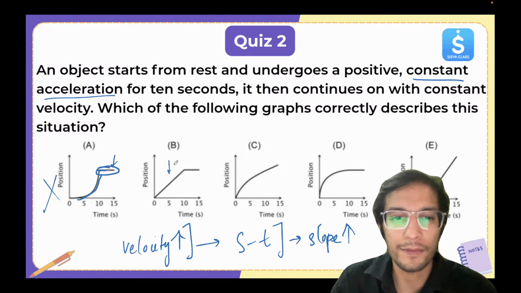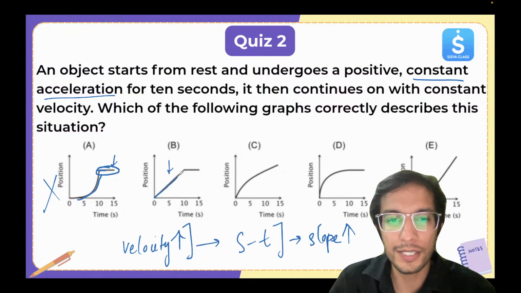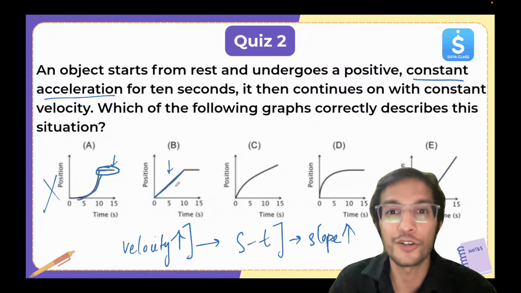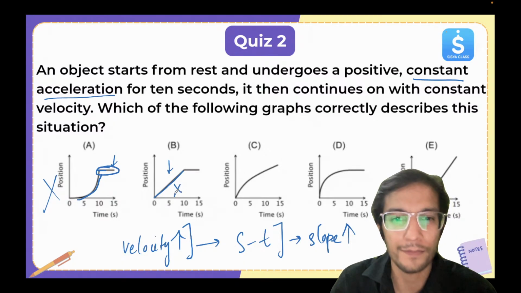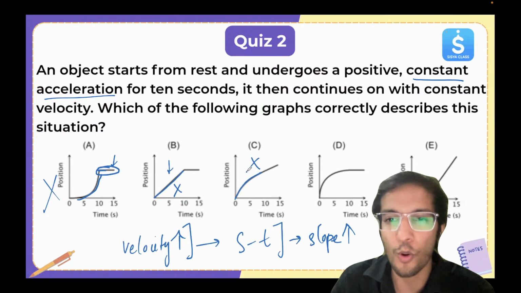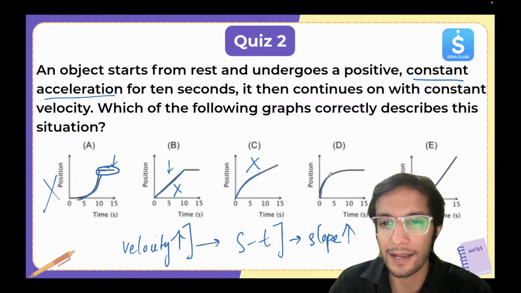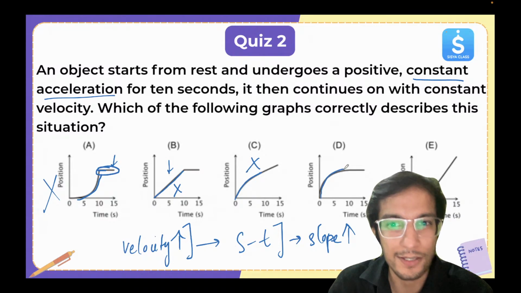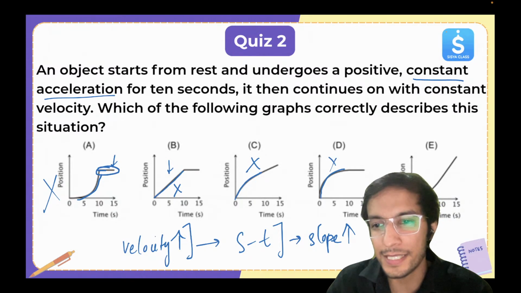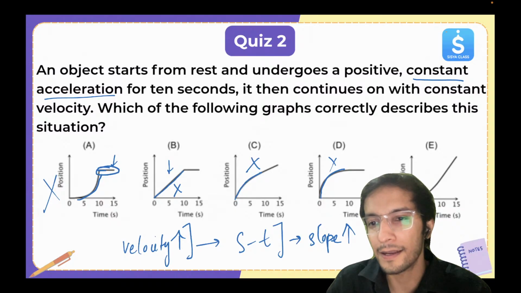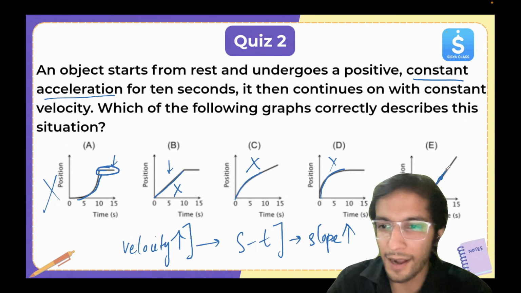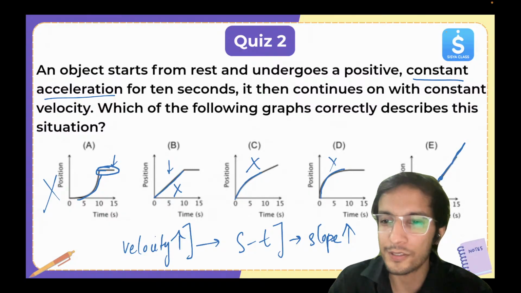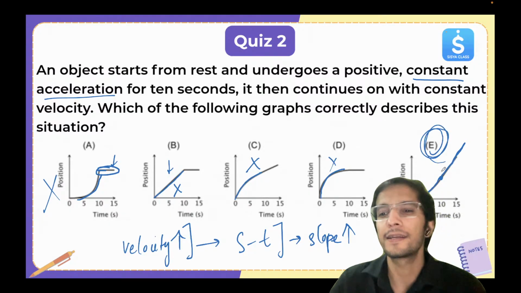Now let's look at this one. Here the velocity is constant. No, it should increase for the first 10 seconds. Wrong. Here you can see it's straight, then it's curving down, decreasing. No, wrong. It should increase. The slope should increase. Wrong. Here you can see it's increasing for 10 seconds, and then after that, it's becoming a straight line. So that is the answer, option E.